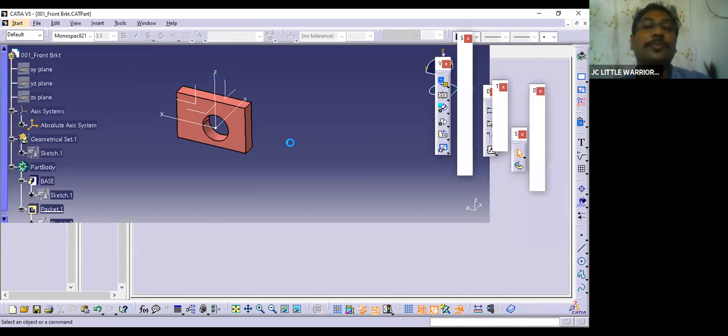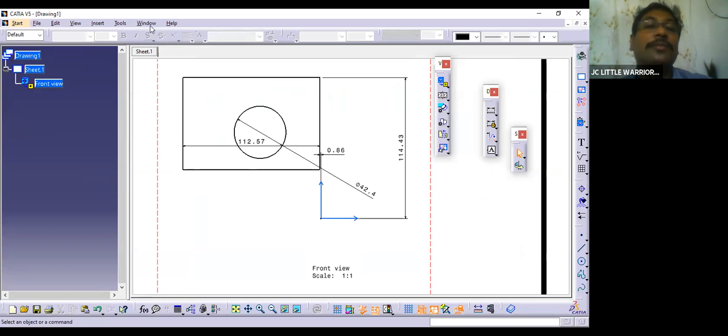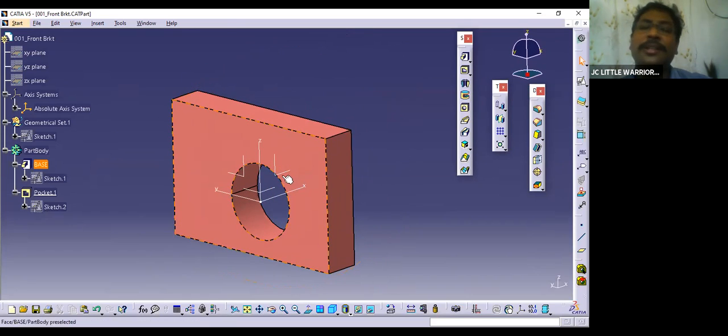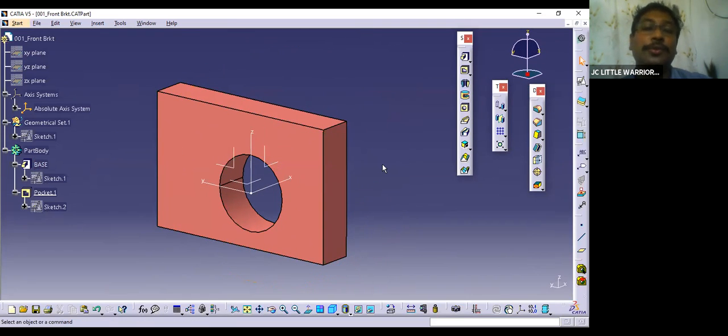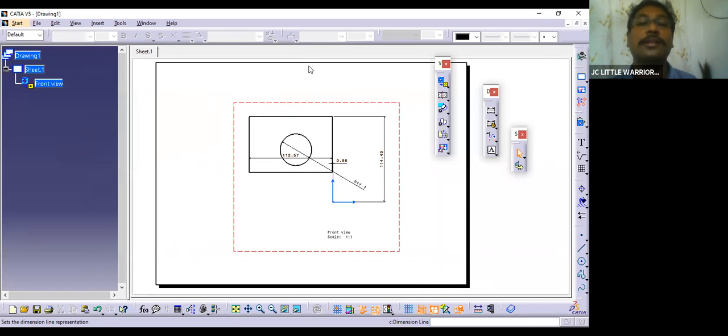This happens many times because many changes will be there in the designing. This is a small part, that's why only small details are available. But when you design big parts, big brackets, then many changes will be happening. Sometimes you check with the FEA department, if the bracket is failing, again you are going to provide thickness, or you are going to change the coordinates. Then again you are modifying it. When you modify it, again the 3D and 2D will be asking for update, then again you have to update the 2D as per the requirements. So that is how it goes on.